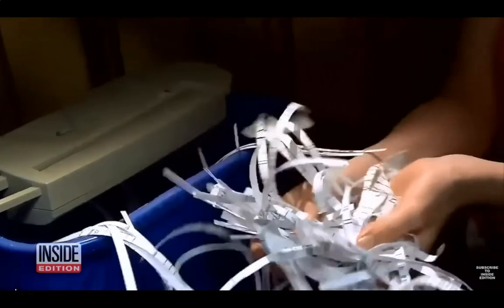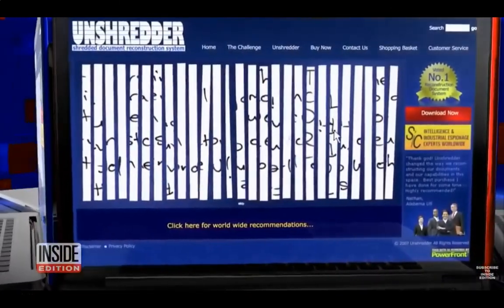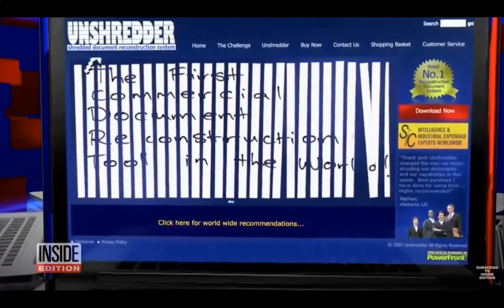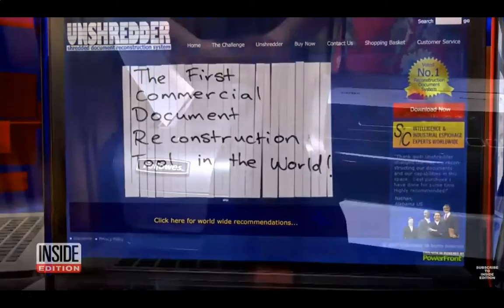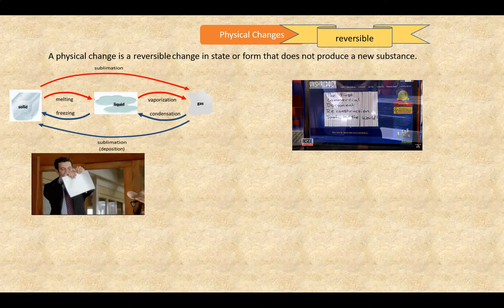The answer is yes. There's actually software that reconstructs shredded pieces after they've been scanned onto a computer. Now let's consider a cracked egg. Is this reversible? In principle, we could put the yolk and egg white back into the shell, close the two halves, and somehow seal everything back. Also ask yourself if the cracking made any changes to the molecules and atoms. None were made, so this is a physical change.